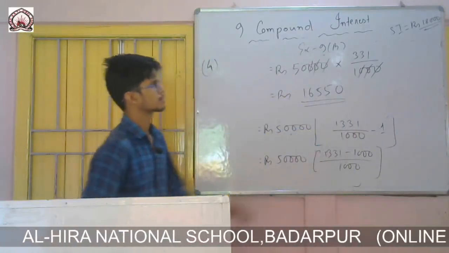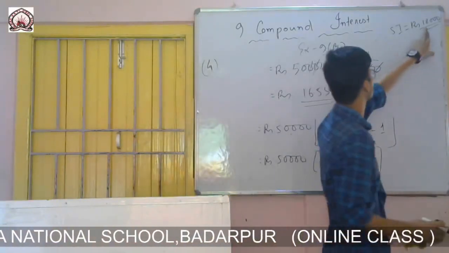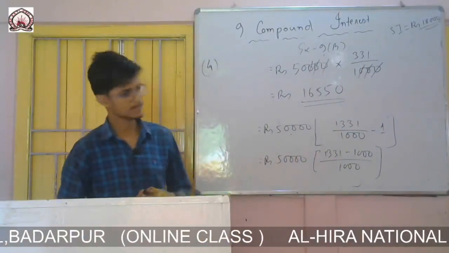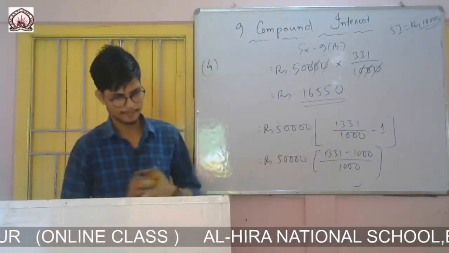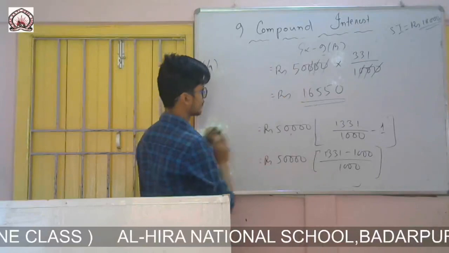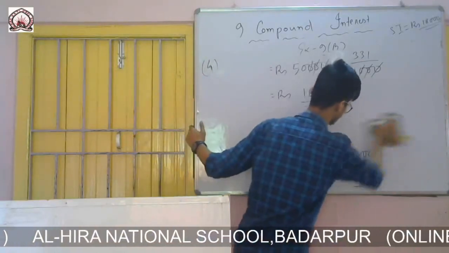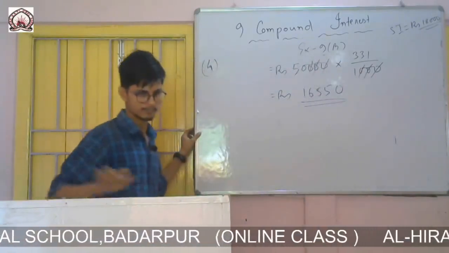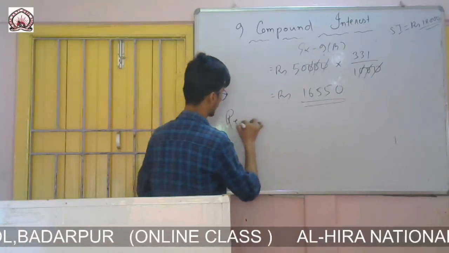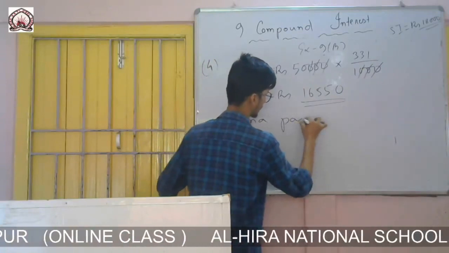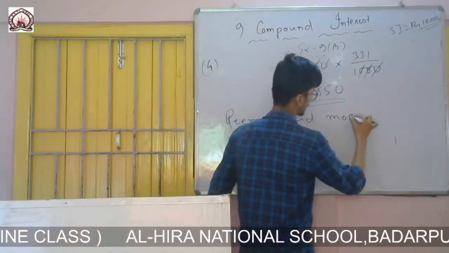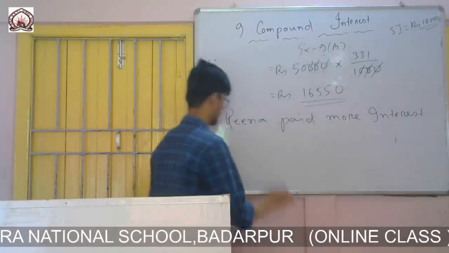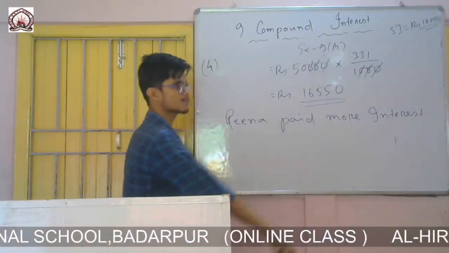So in case of Rina we got 18,000 and in case of Ruchira we got 16,550. So who paid more? Of course Rina paid more. Rina paid more interest. The question is to find the difference.